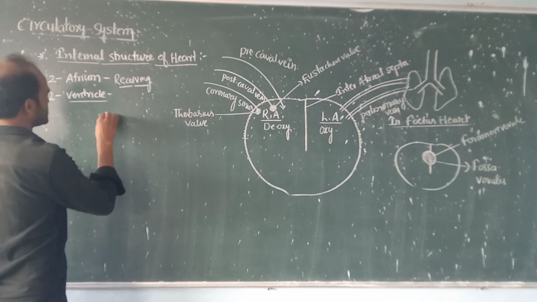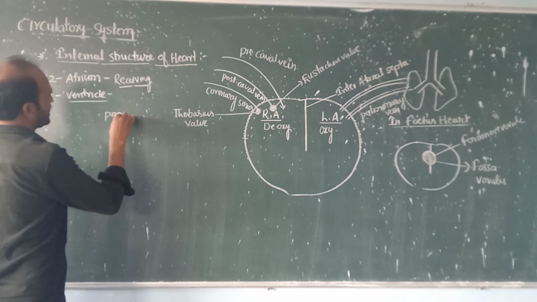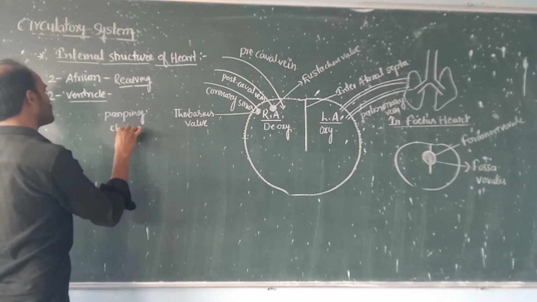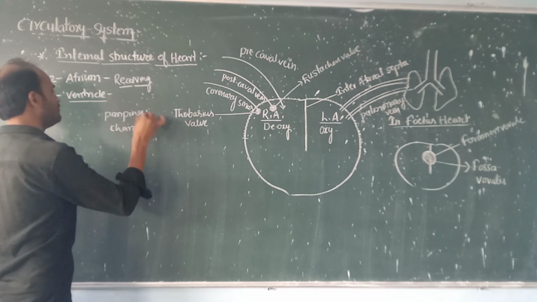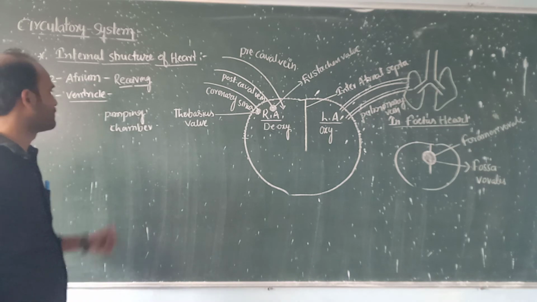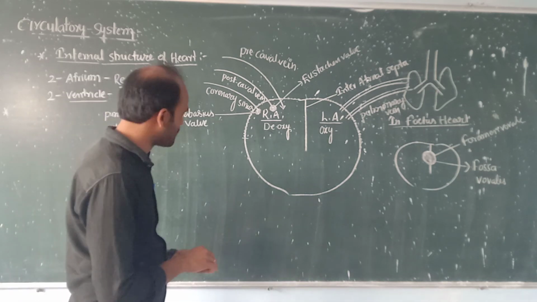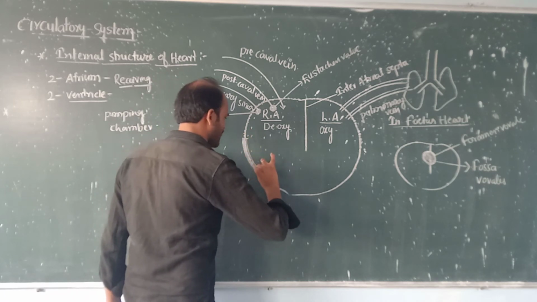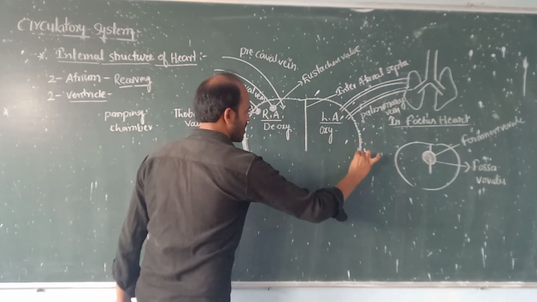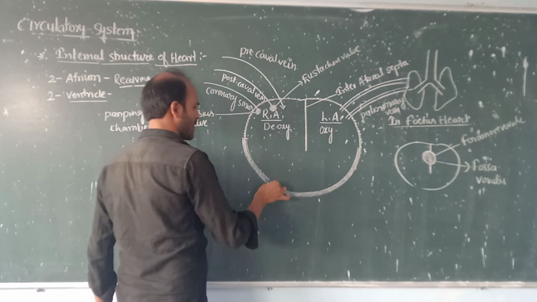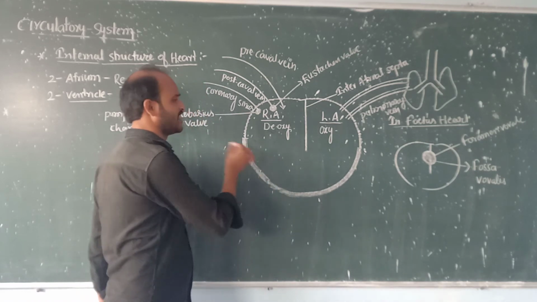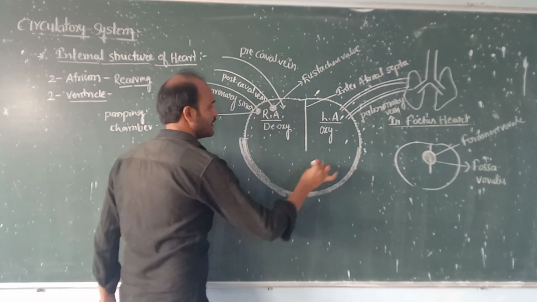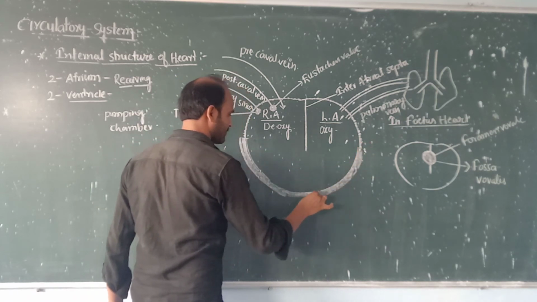Now come to the ventricles. The ventricles are pumping chambers. We know about the ventricles. The ventricles are located at the lower portion of the heart. The wall of the ventricles is very thick.